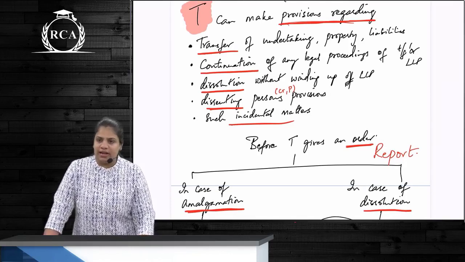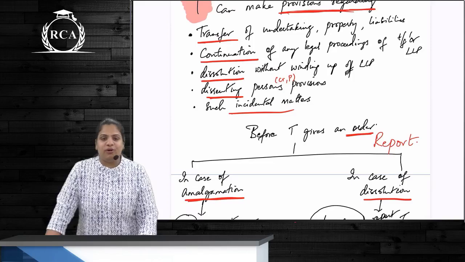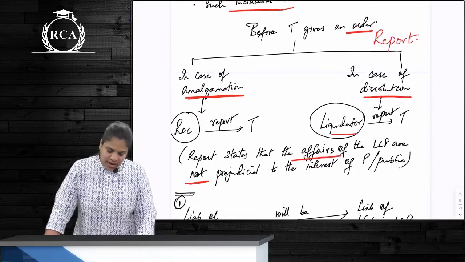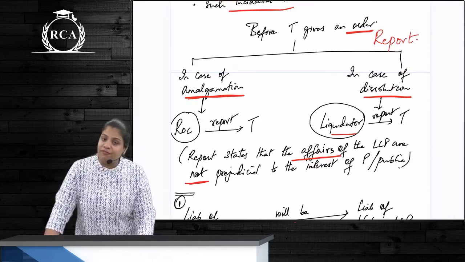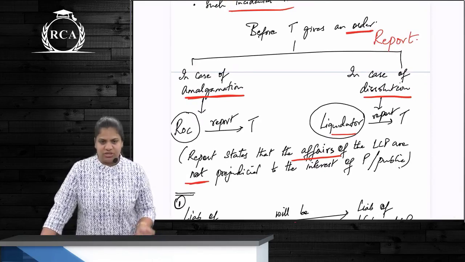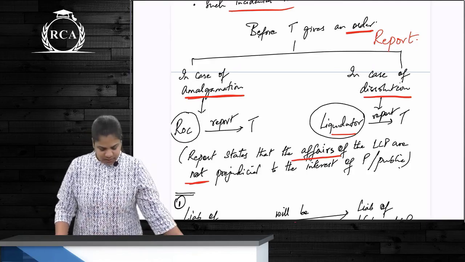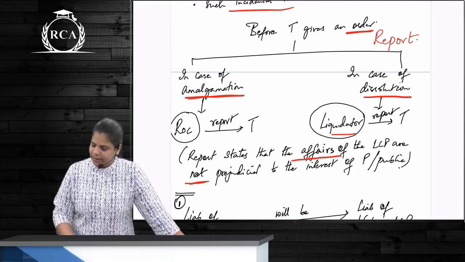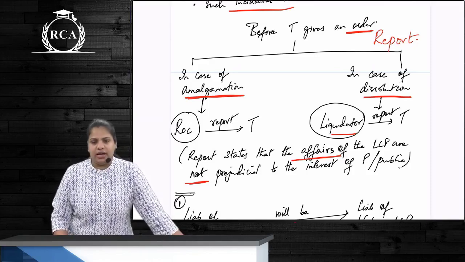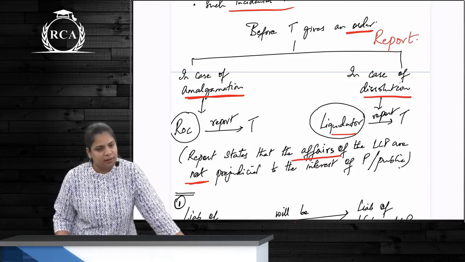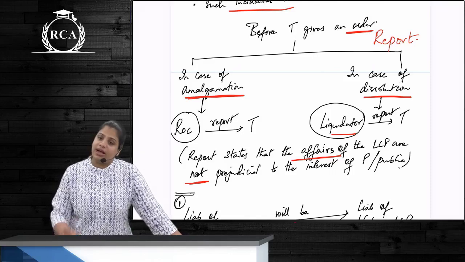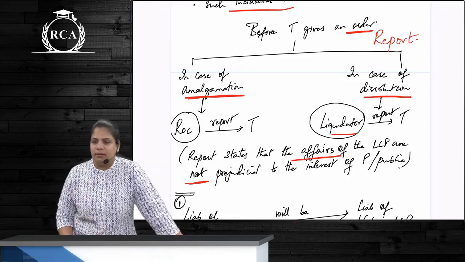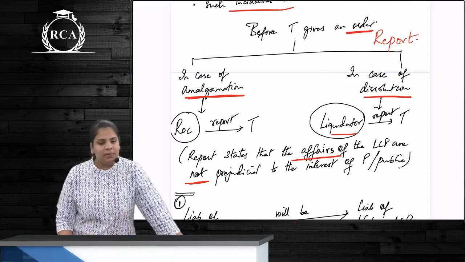So ये कौन देने वाला है order? Tribunal. But before giving the order, tribunal wants a report. Report from whom? Either ROC or liquidator. When from ROC if it is amalgamation, and when from liquidator if it is dissolution. What should this report specify? That the affairs of the LLP are not prejudicial to the interest of the partners or of the public. So अगर कुछ तो fraud कर रहा था ये old वाला LLP, tribunal should know that. So that's why tribunal wants a report from either ROC or from liquidator.